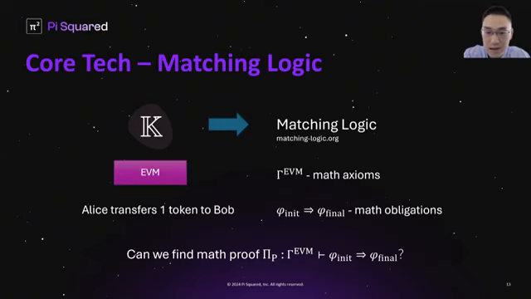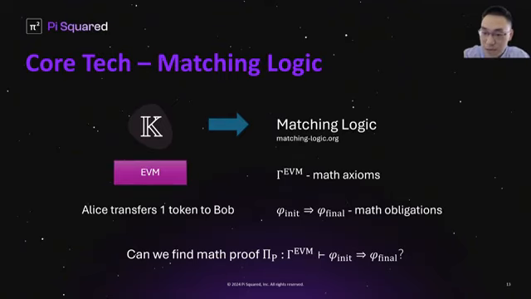For example, if Alice transfers one token to Bob, the corresponding state change on EVM will be encoded by a mathematical obligation of the form phi init arrow phi final, where phi init and phi final represent the initial and final EVM states before and after the transaction.